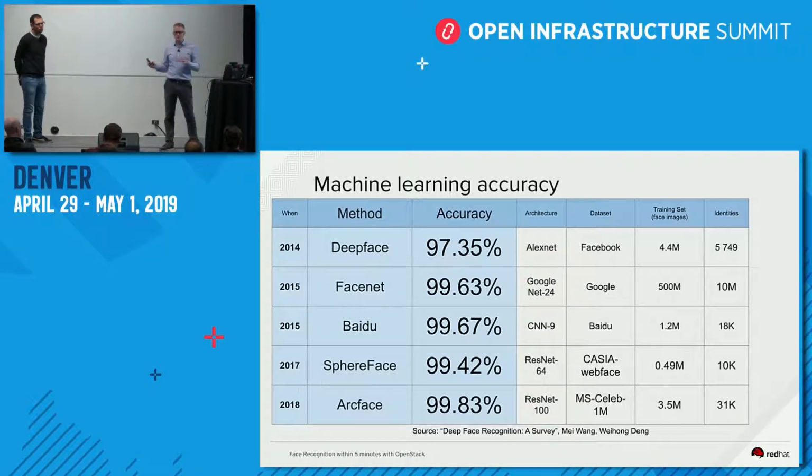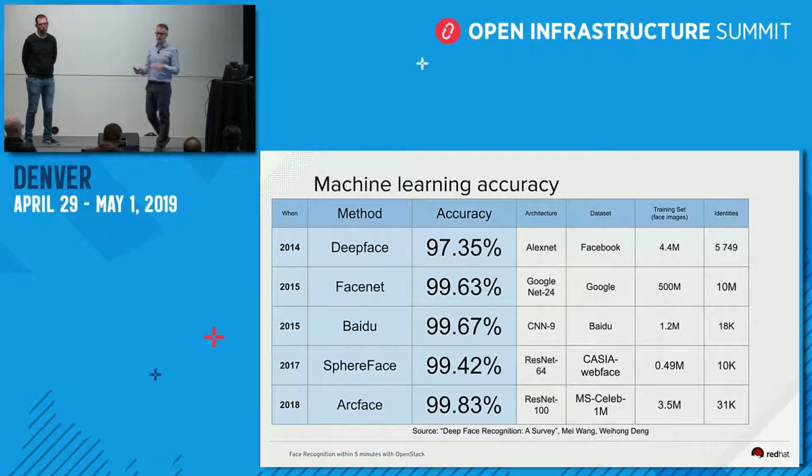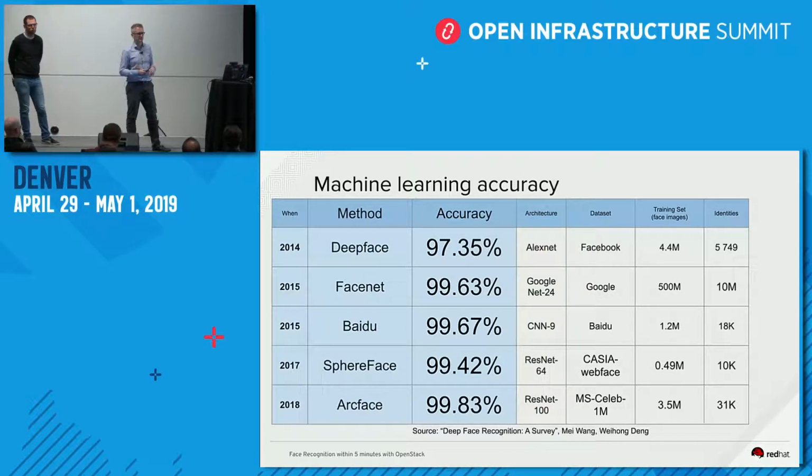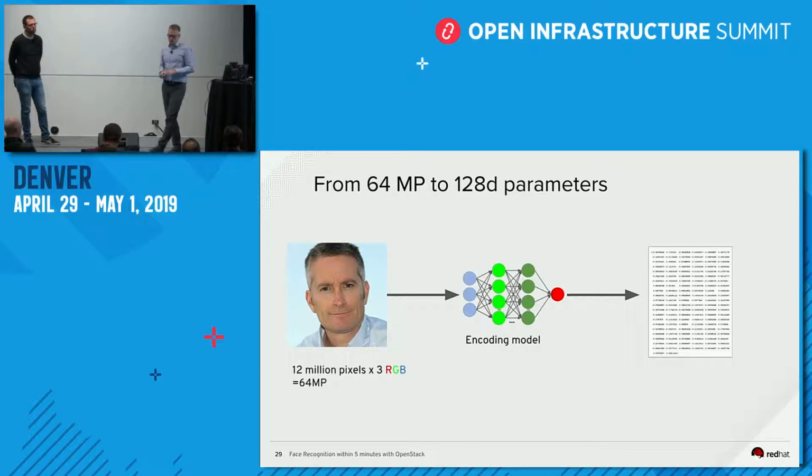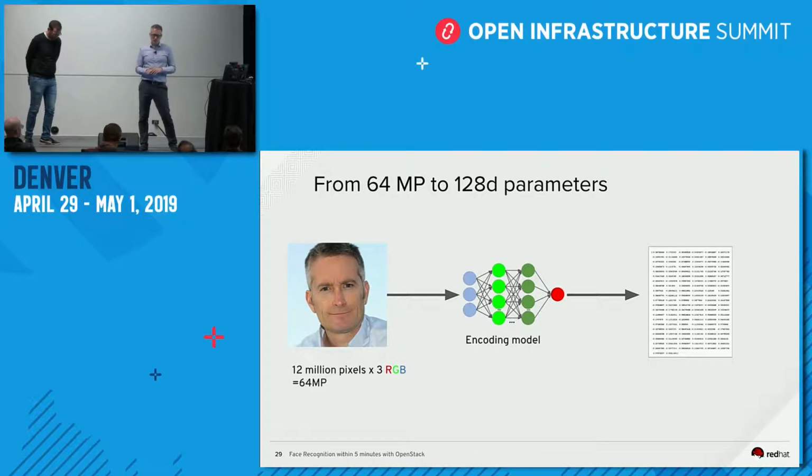So I think we said that machines will not be like humans, but I'm pretty sure that they will be better than humans because they are able to analyze more data. And also, starting from a picture, it's a lot of data.